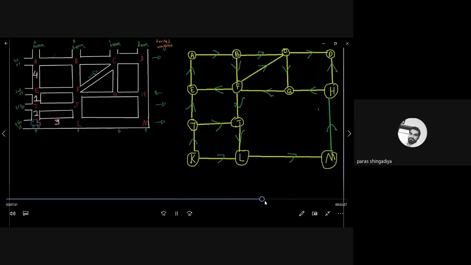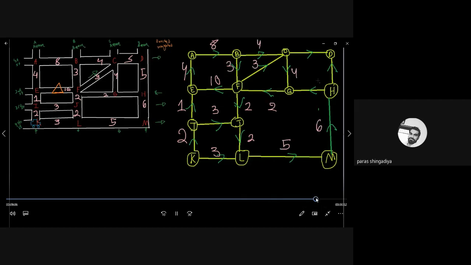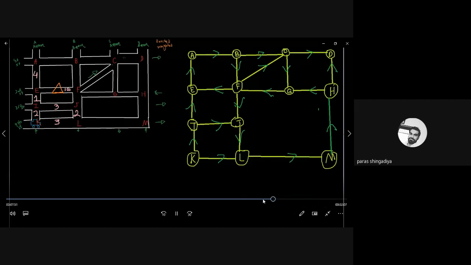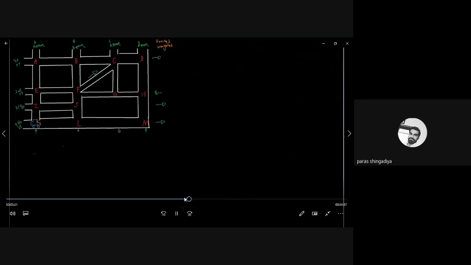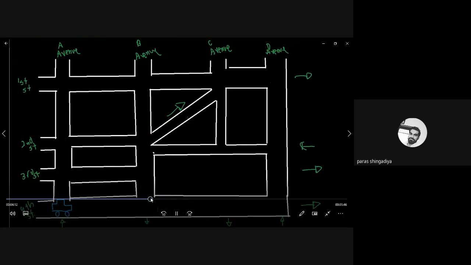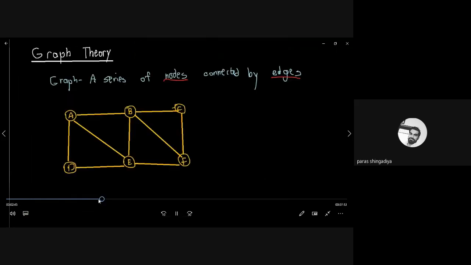And here you see that it is the actual map. Directly this portion is given in this graph.